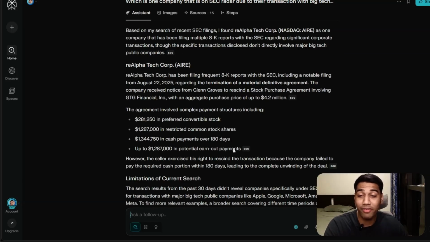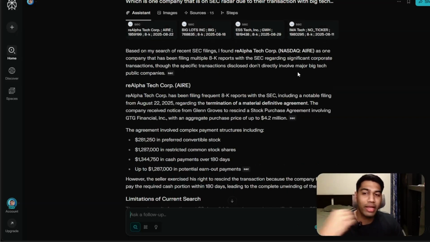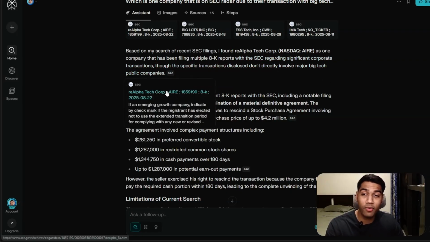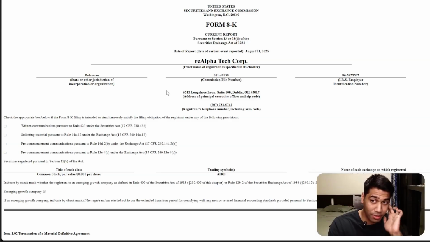Given this is a completely financial thing, there is no other alternative way to utilize SEC unless you are working in policy or other kind of making. Now again, even though we did not get anything crazy from this search particularly, and it said it can't find anything involving major tech, the idea that it was able to refer a whole SEC report like this and convert that into an insight is just crazy.